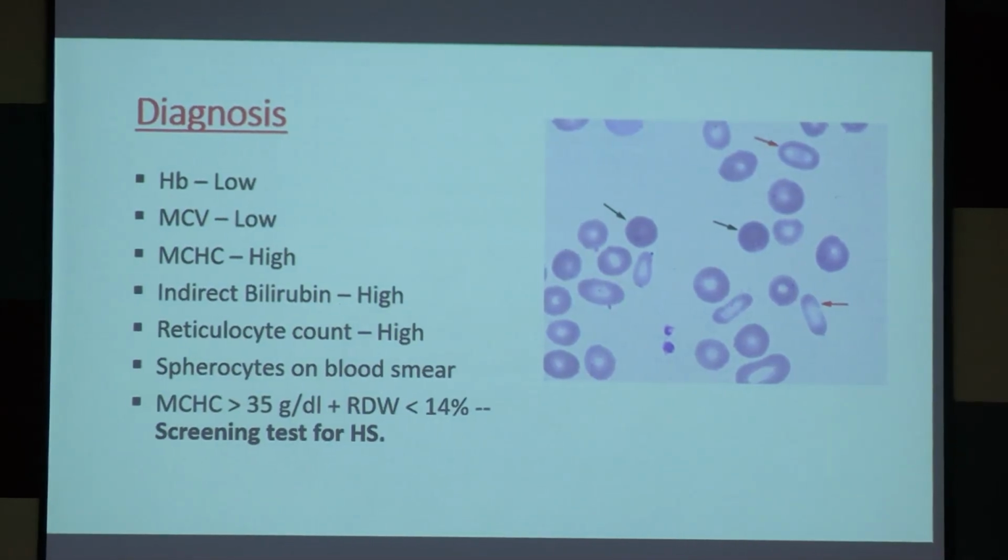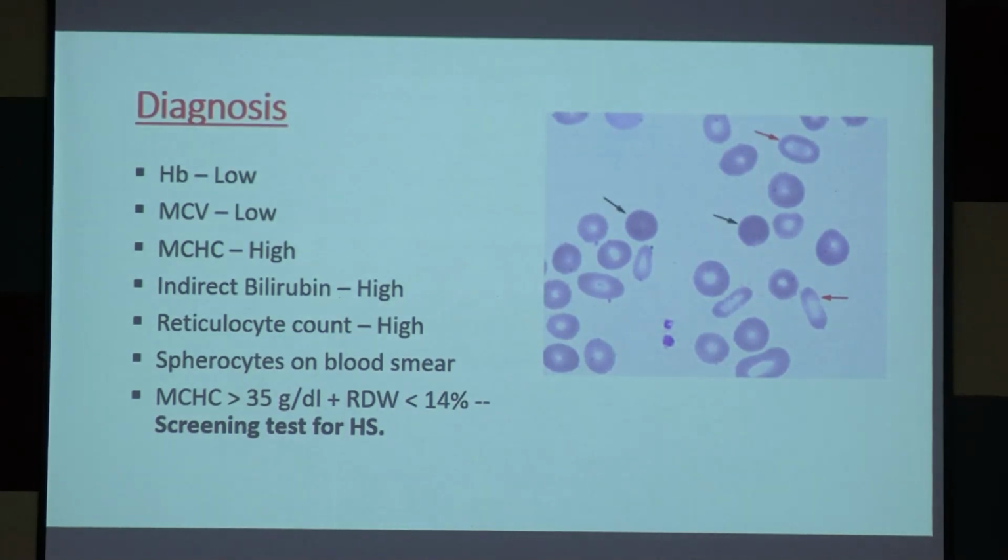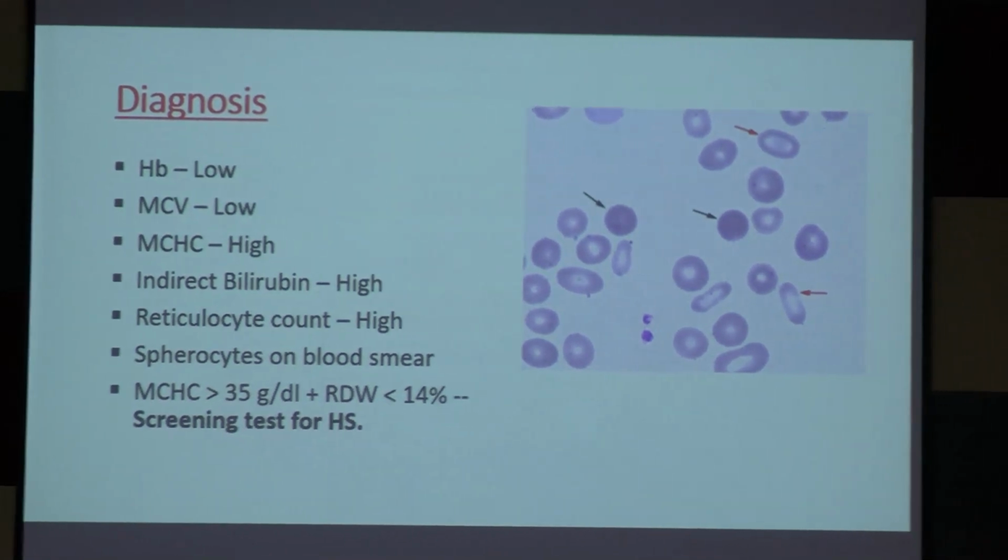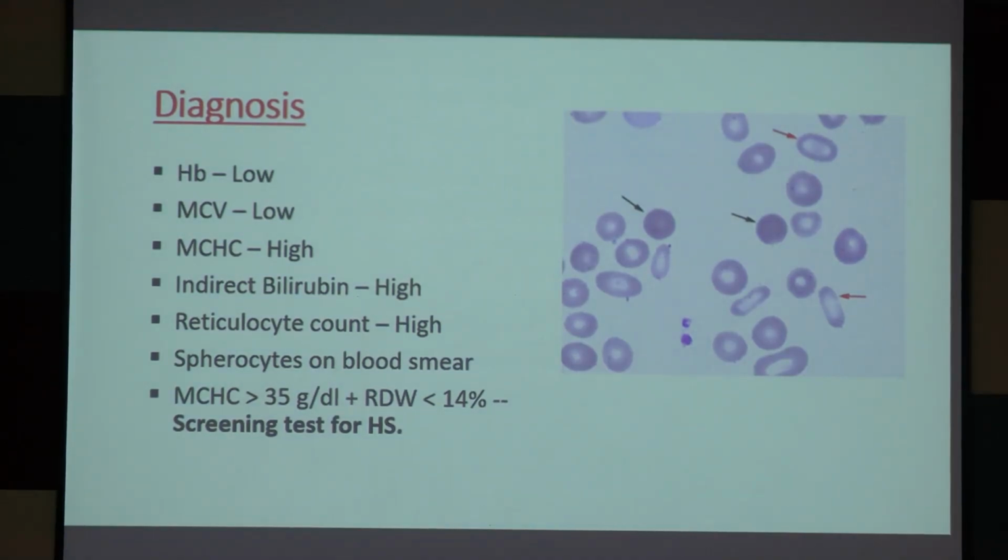In hereditary spherocytosis, hemoglobin will be low because anemia is there, MCV is low and MCHC will be high. The full form: MCHC is mean corpuscular hemoglobin concentration, MCV is mean corpuscular volume, okay. And indirect bilirubin will be high. There will be a high reticulocyte count and spherocytes on the blood smear. These are spherocytes, okay.